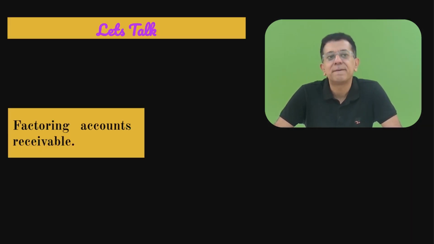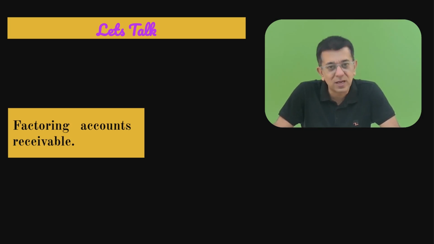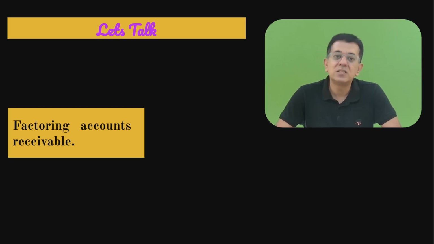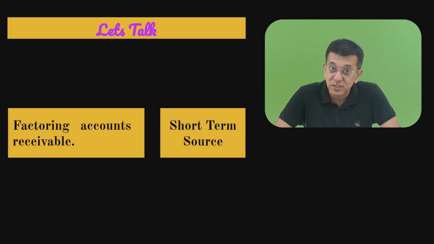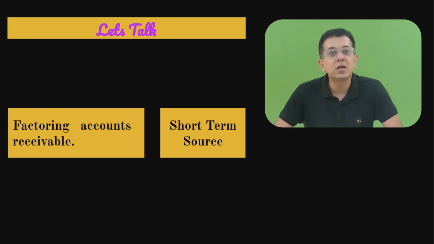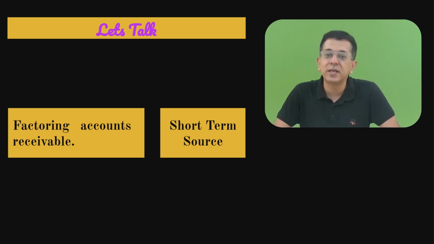Now see, let's talk. Factoring accounts receivable. We all have done a chapter called factoring, as part of chapter number 9. In factoring, we have our invoices of the goods sold to our customers, but debtors will pay us after some time. We want the money right now. If you want the money right now, one service that you can use is factoring. It's a very expensive source, but please do remember it's a short-term source of finance. It helps you to convert your debtors immediately into cash or bank.